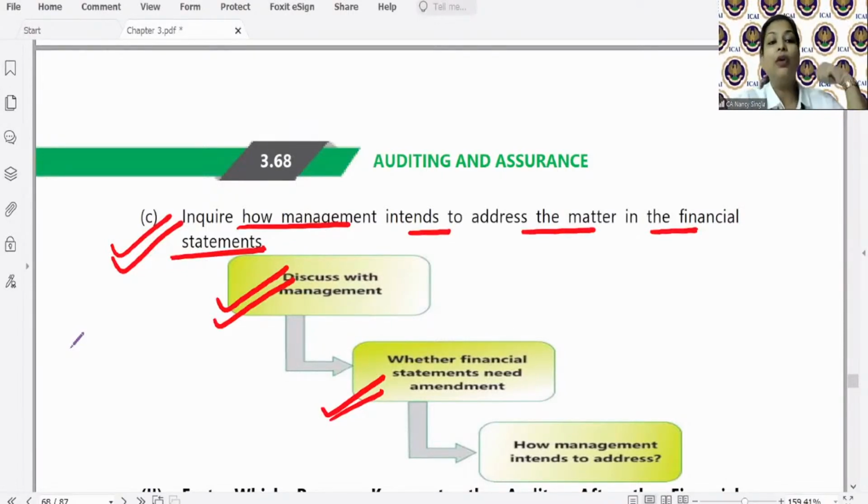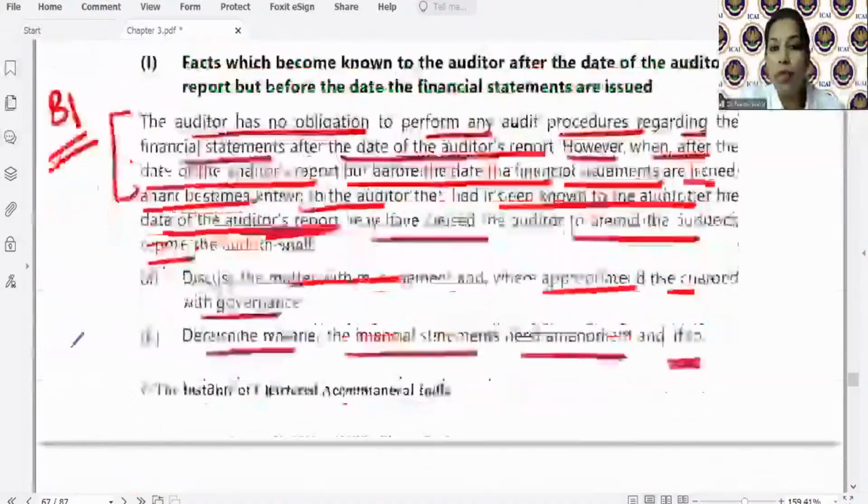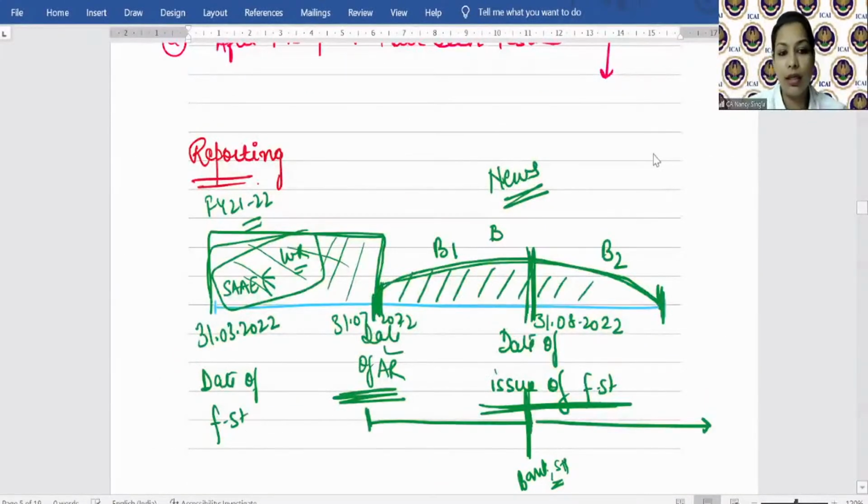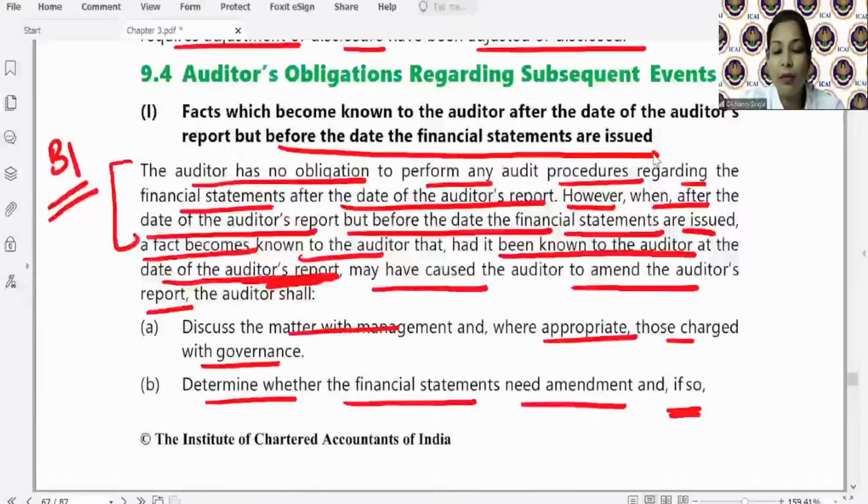Okay. Now the second part. This was with respect to the B1 period, that is before the date the financial statements are issued. That is in our diagram till here. Now you will see that with respect to this period also, that is after the financial statements have been issued, the same will follow. As such, the auditor is not required to perform any procedures.